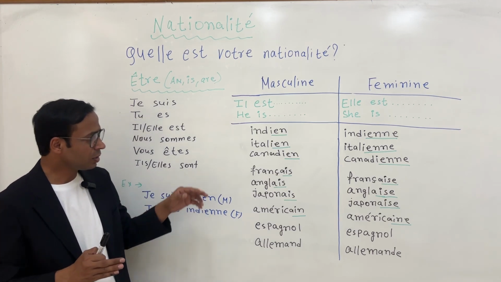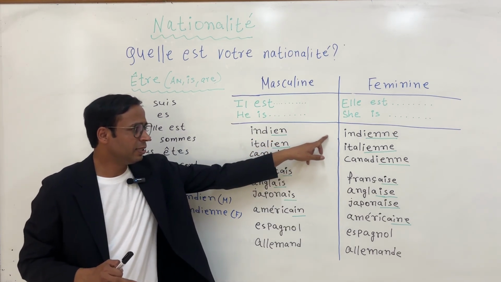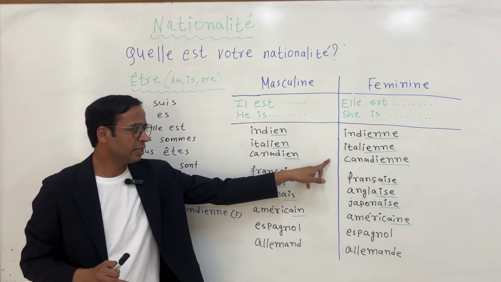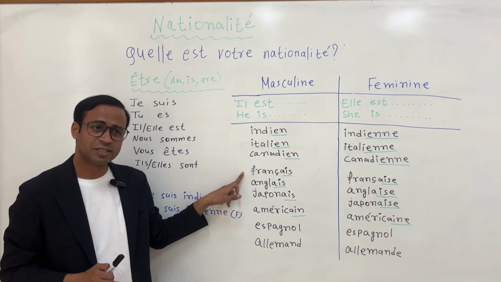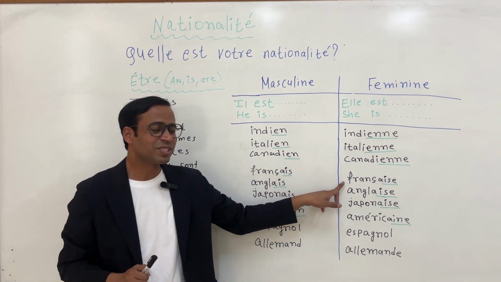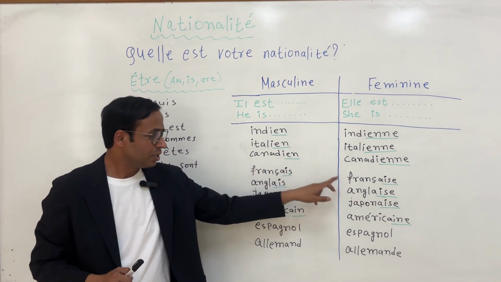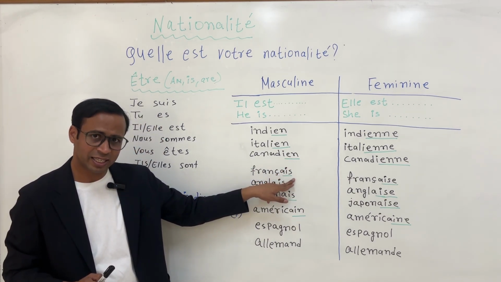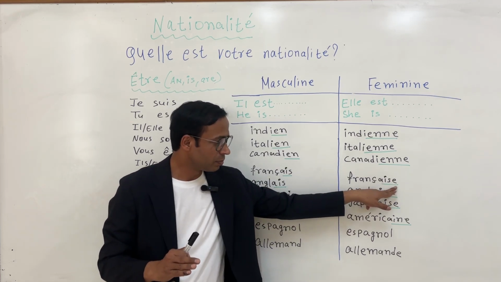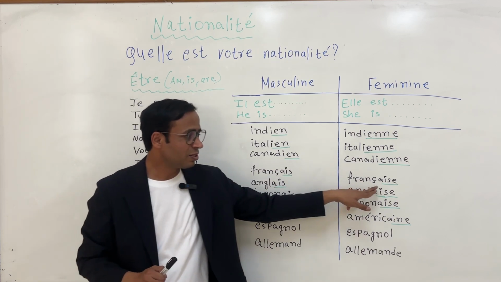All right. Okay. Now repeat once again. Indien, italien, canadien. Next, français, française. See, whenever you have an AIS ending, you have to add only E. Okay, E. Now how is it pronounced? Français, française.